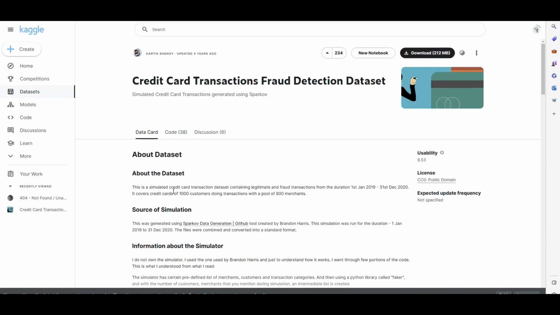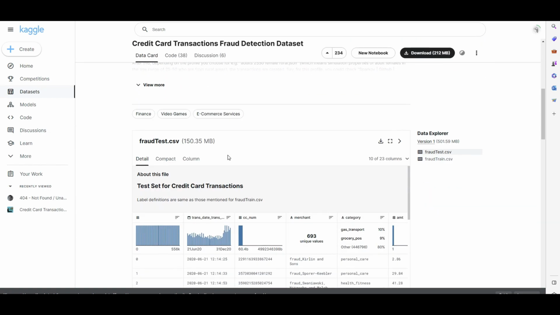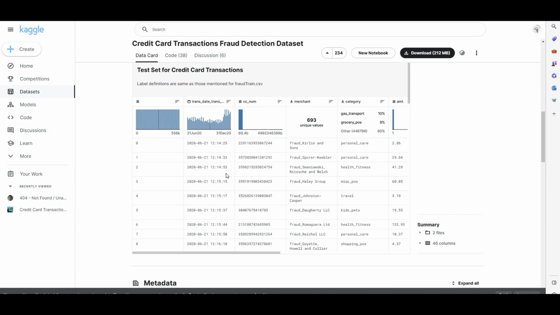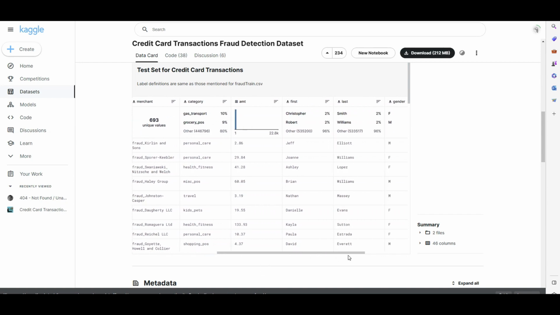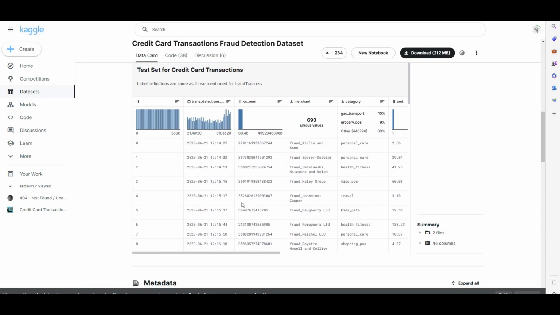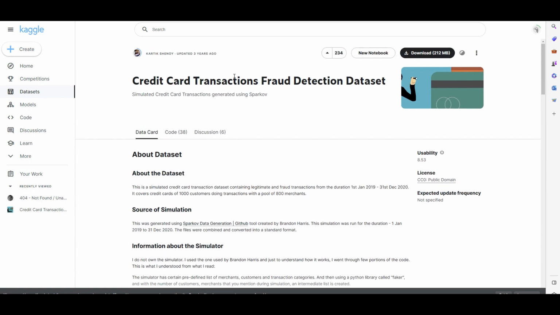That's a simulated set of credit card transactions that contain some information. Let me show you the data here. There you go. The transaction date and time, the credit card number, the merchant location, category, the amount of the transaction, and so on and so forth. So that's a simulated data set, but regardless, that can be any other tabular data set.